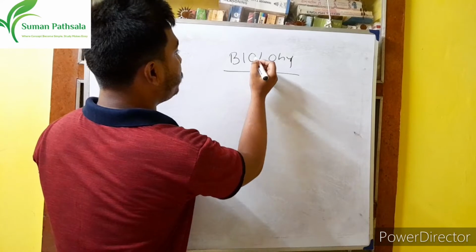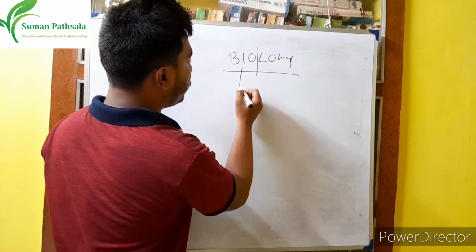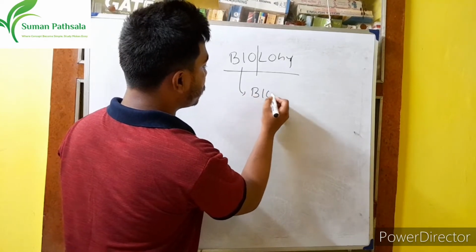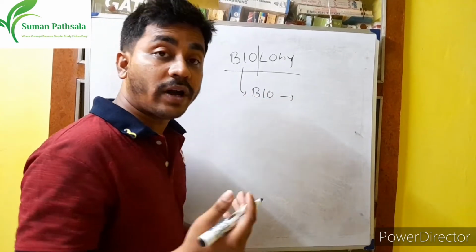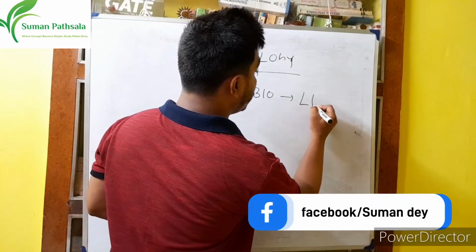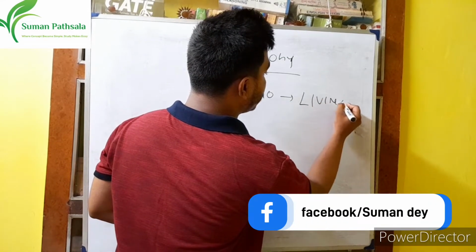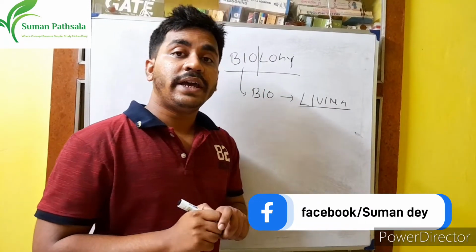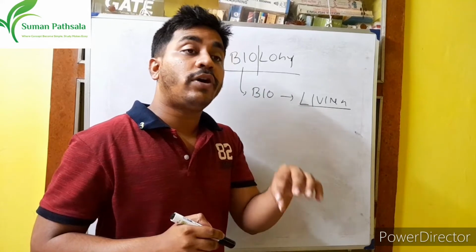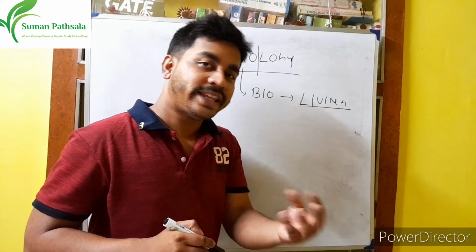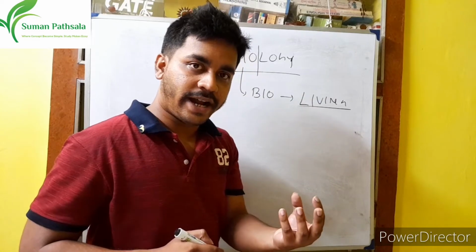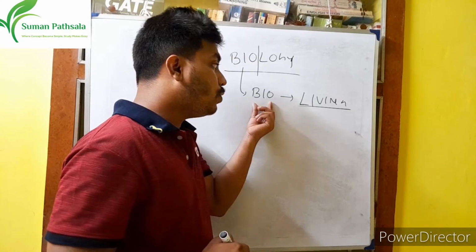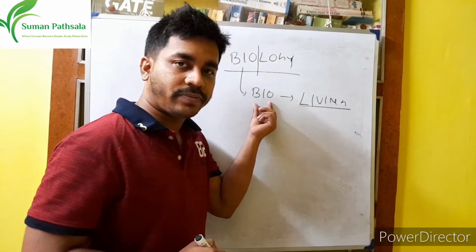So first of all, if you divide this word, first is bio. Bio means what? Bio means living. Living means if any organism or any object has a life, that means it is living, right? And if it is living, that organism is called bio or bioorganism, right?